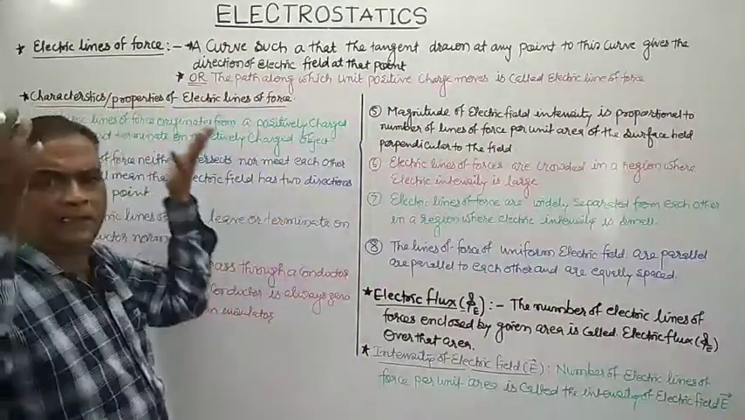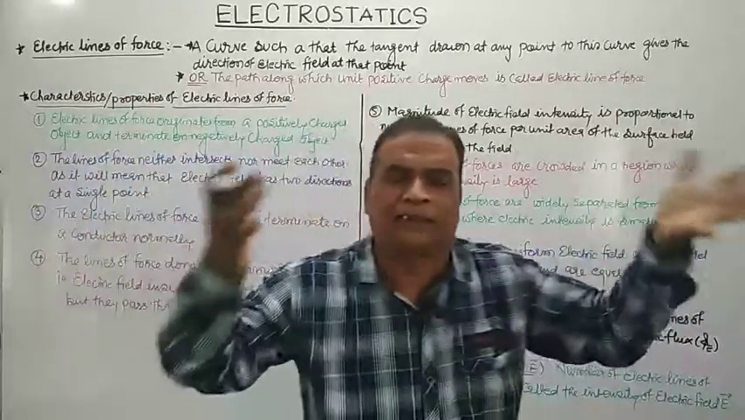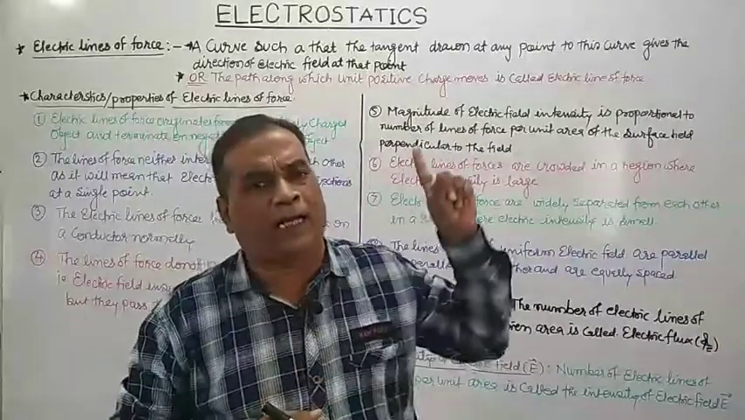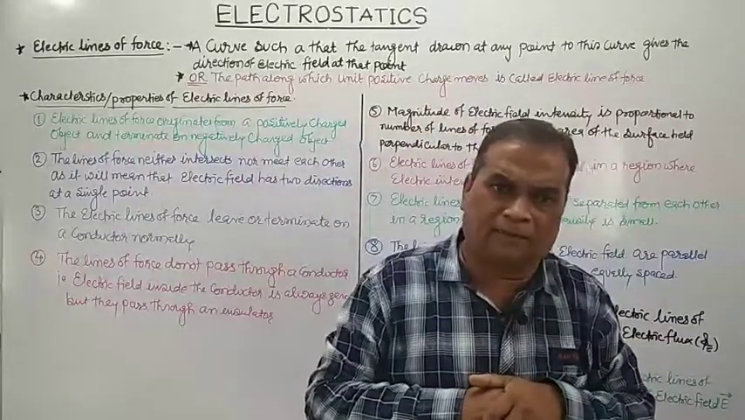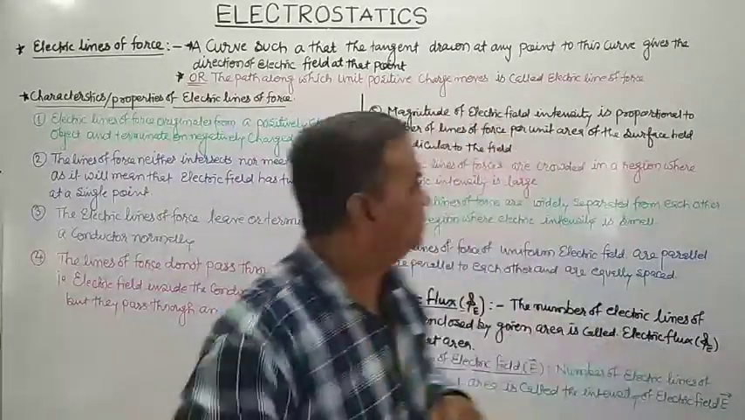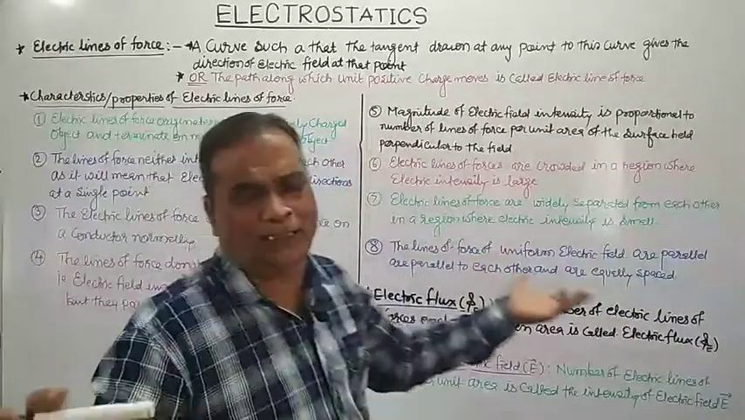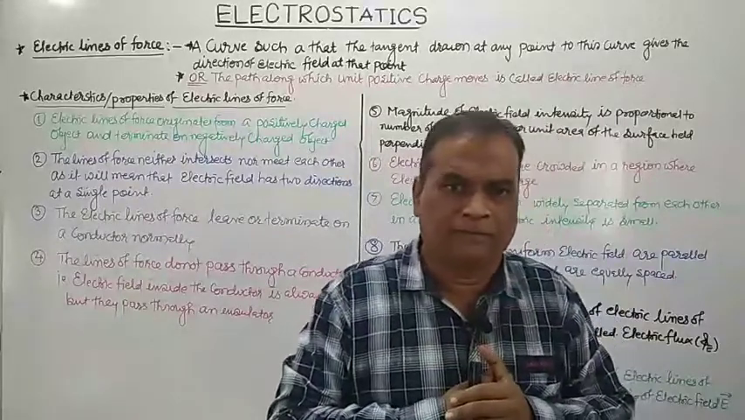An imaginary curve drawn in the region of electric field such that the tangent drawn at any point on that curve will give you the direction of electric field at that point. That is known as electric line of force.